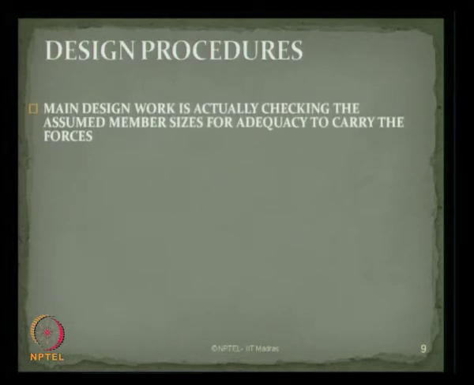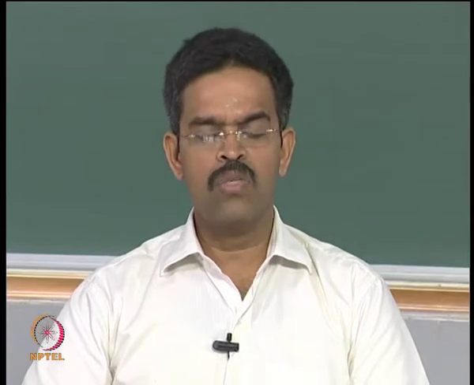Having analyzed the members, then we talk about the design procedures. The main design work in any given offshore structural design is actually not designing the member sizes, but checking the existing member sizes for their adequacy to carry forces or combinations of forces. We will do some examples in the next lecture to help you understand how to estimate the existing member level criteria for different combinations of forces as recommended by international codes like ABS and API. We will do a couple of numericals to help you understand how these are actually done.